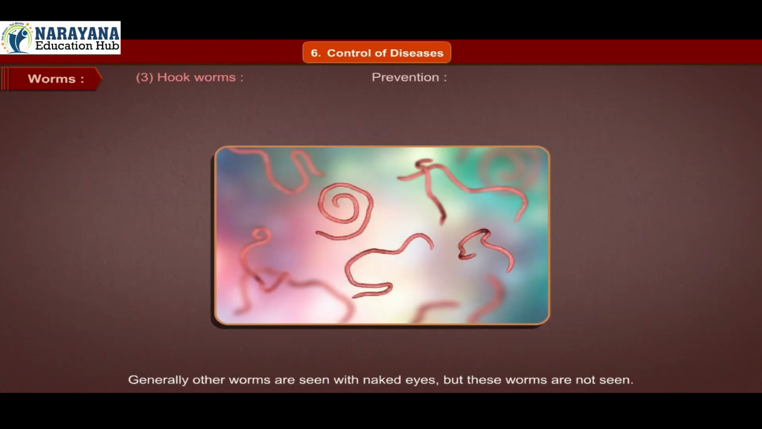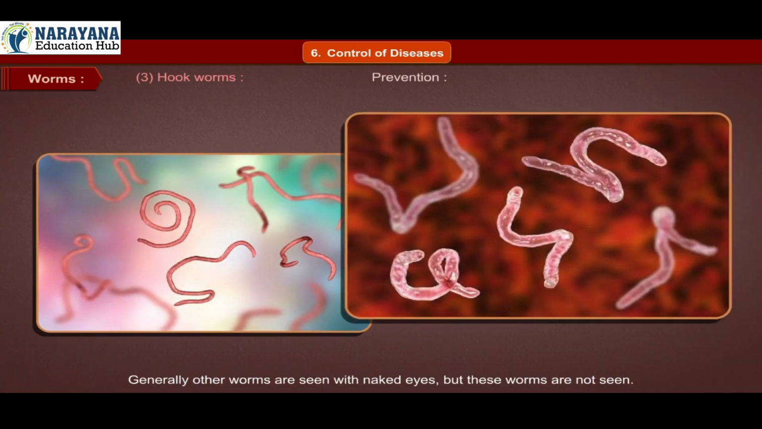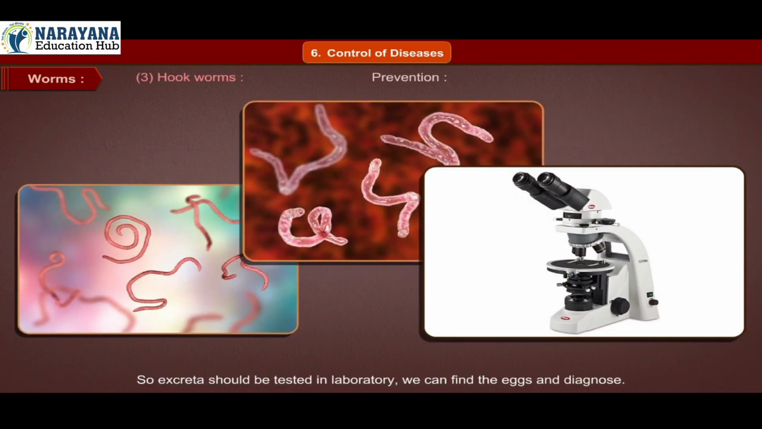Prevention. Generally other worms are seen with naked eyes, but these worms are not seen. So excreta should be tested in a laboratory. We can find the eggs and diagnose.